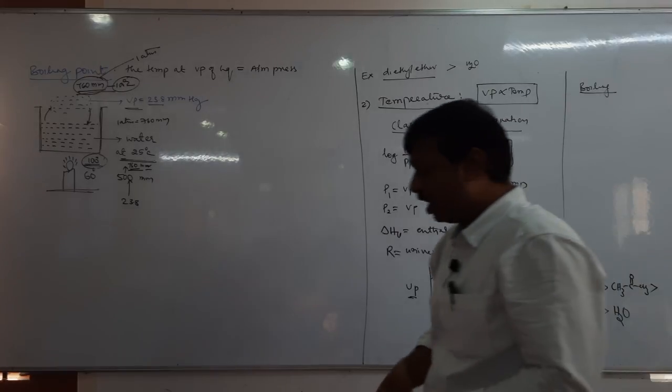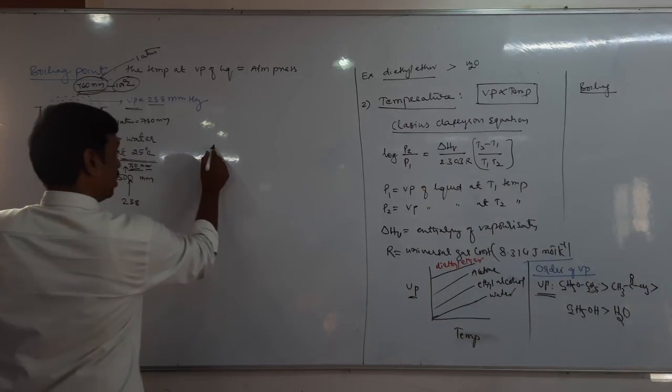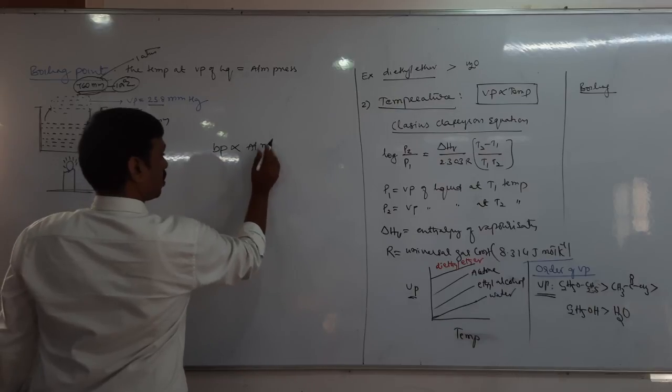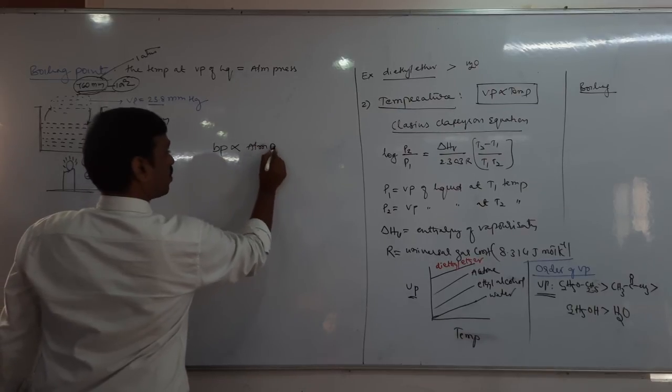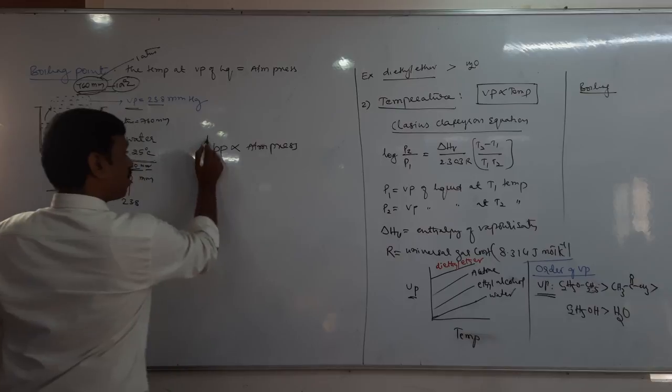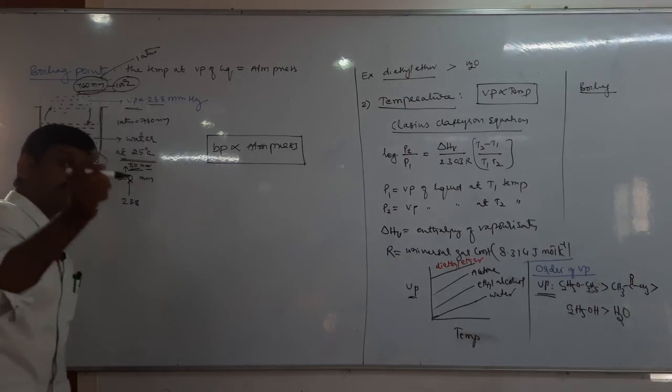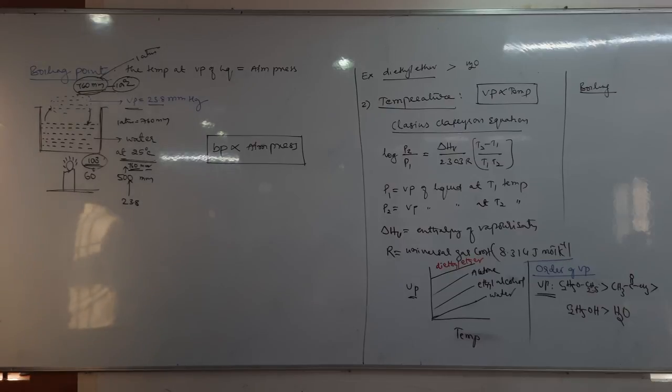It means the boiling point of any liquid is directly proportional to atmospheric pressure. As the atmospheric pressure increases, boiling point increases. As the atmospheric pressure decreases, boiling point decreases.